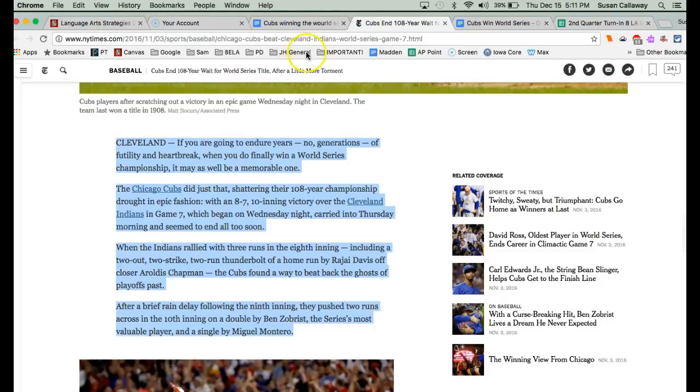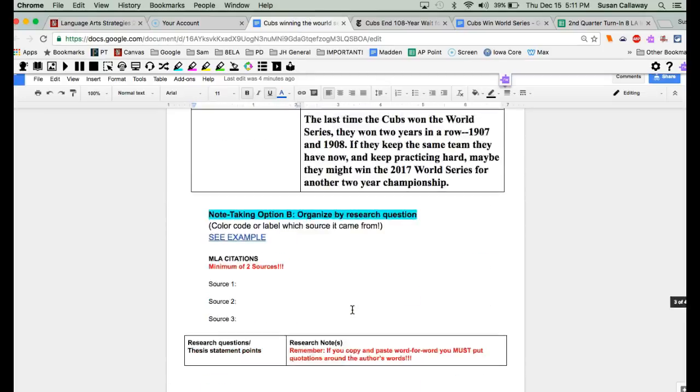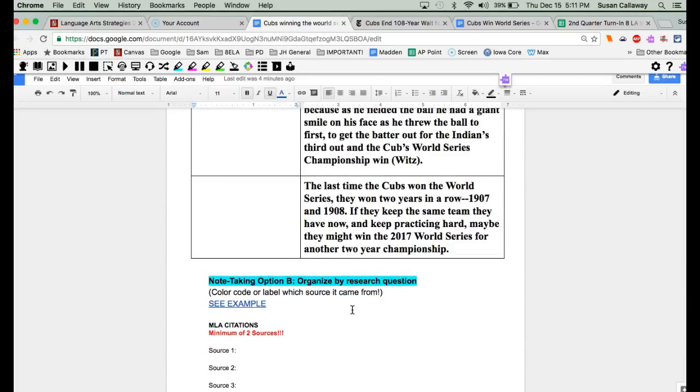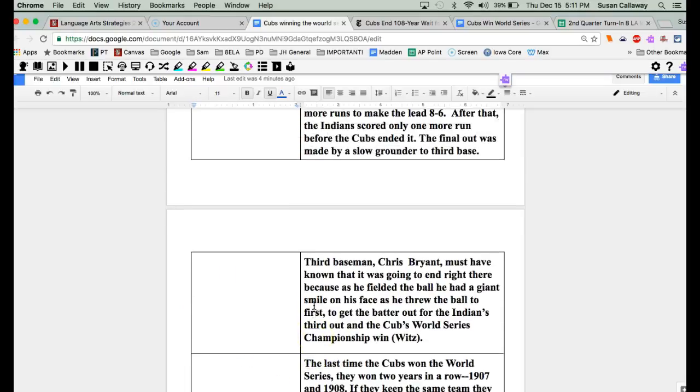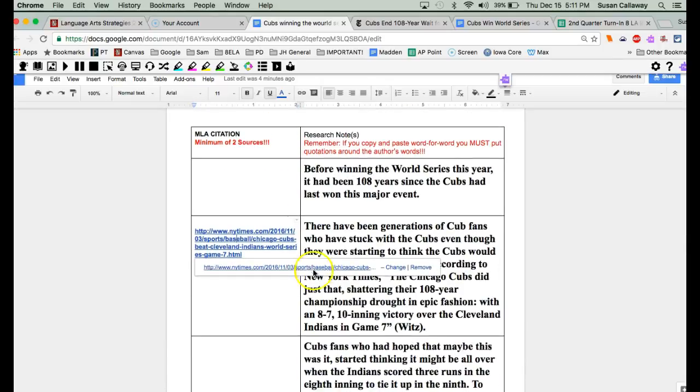So he copied it, and he put it down wherever, it doesn't matter, just slapped it down someplace, and he used all of the information in that section of the article to write his story. So there's that topic sentence.